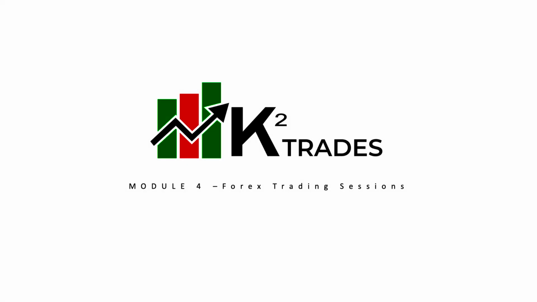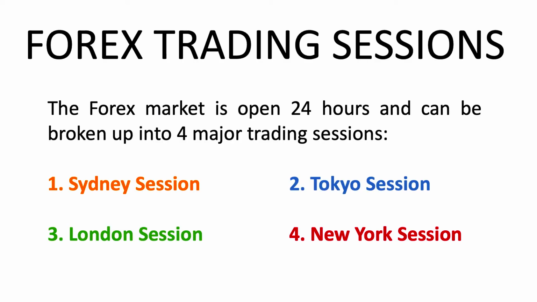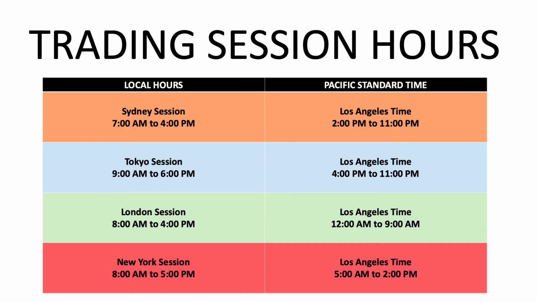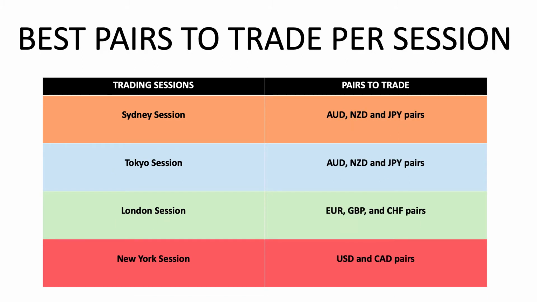Today I'm going to be going over Forex trading sessions. The Forex market's open for 24 hours and can be broken up into 4 major sessions, which range from the Sydney session, Tokyo session, London session, and the New York session. And these are the trading session hours, which will vary depending on your location. And depending on the trading session active at that time, these are the best pairs to trade based on their volatility during those market sessions.